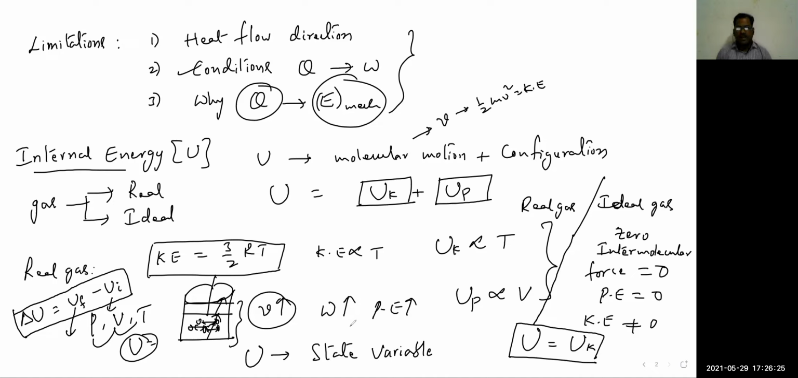So that is why it is not a path dependent function. It is a state variable. It depends only upon the initial and final states. That's why it is a state variable. So internal energy is not a path function. It is independent of the path. That we can say for the internal energy of the system. Similarly, heat and work done. Let us discuss about heat and work done here.